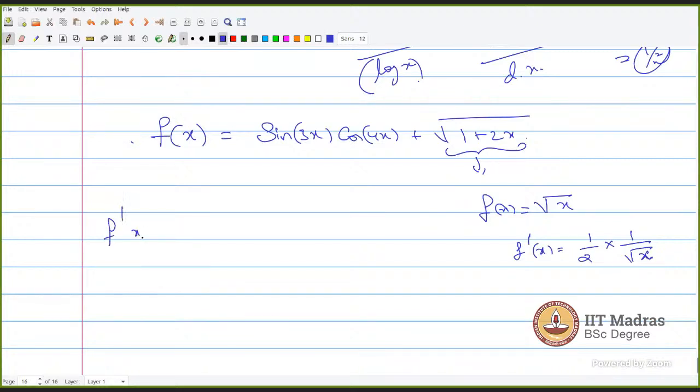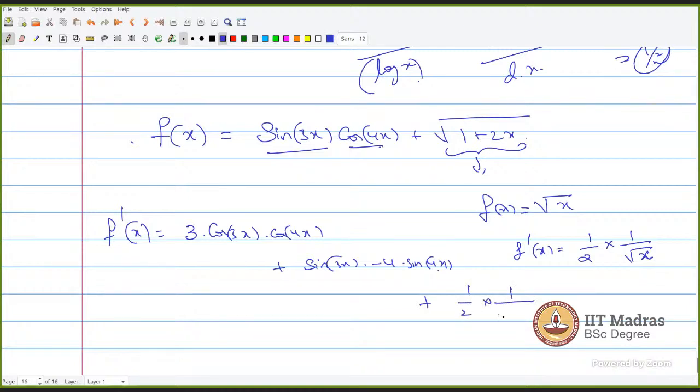If I am going to differentiate this, it is a product of two functions, f of x times g of x. That will be f dash of x times g of x, which is 3 cos 3x times cos 4x, plus f of x times g dash of x. So this is sine 3x times the differentiation of cos 4x, which is minus 4 times sine 4x, plus this particular root 1 plus 2x, which is 1 by 2 into 1 by root 1 plus 2x times 2.